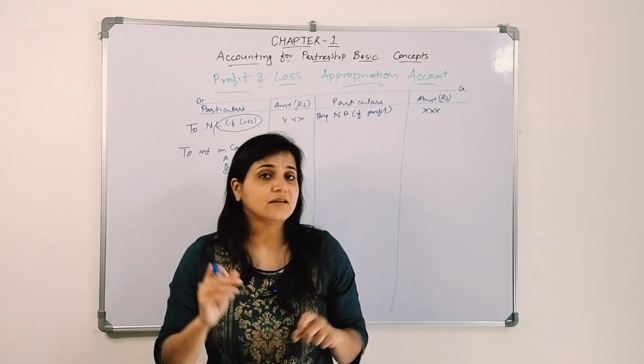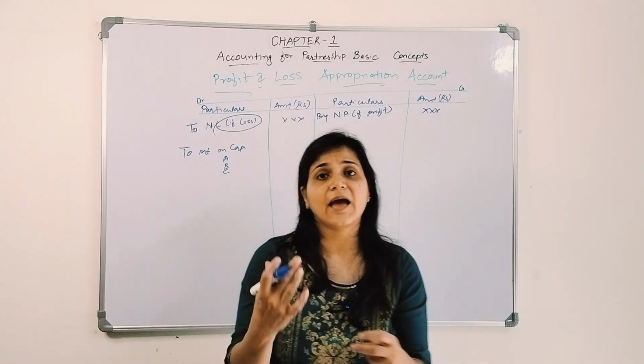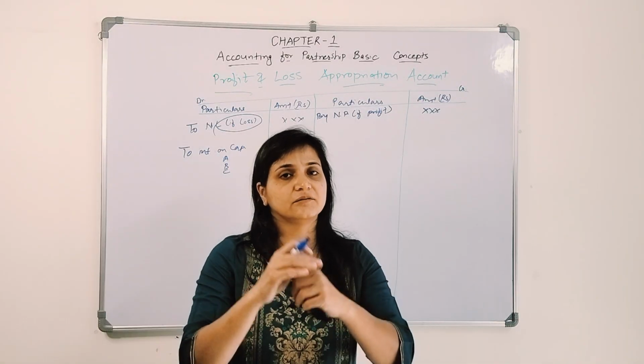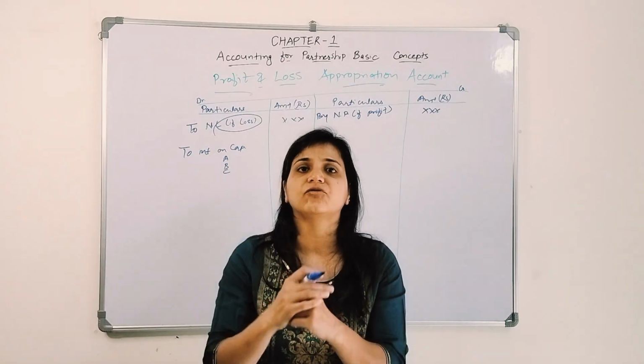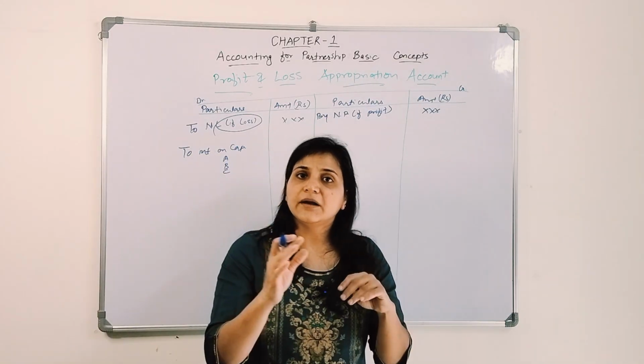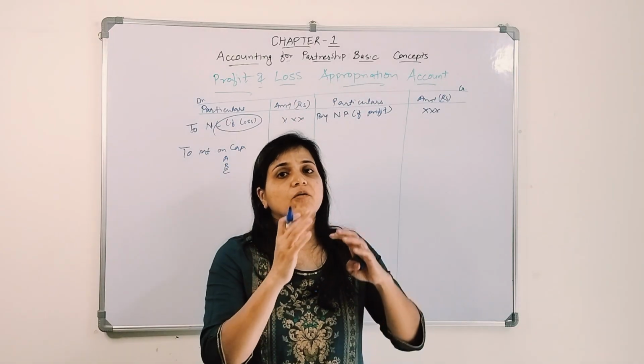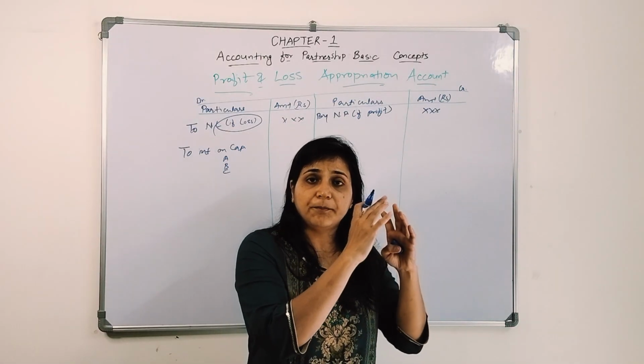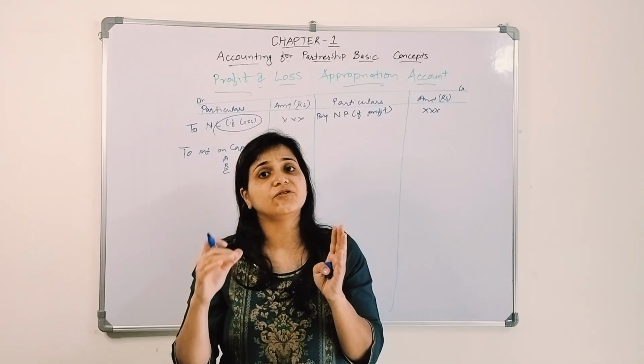Now let's say they have withdrawn a certain amount. We have to charge interest on the drawings. What will be the entry? Who is supposed to give? Partners need to give, so partners are liable to pay. So partners account debit to interest on drawings.